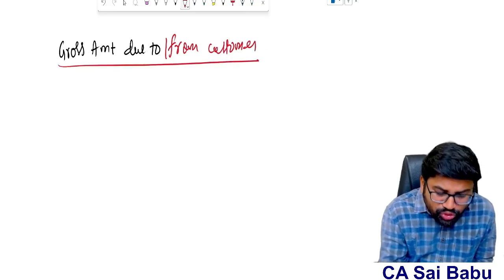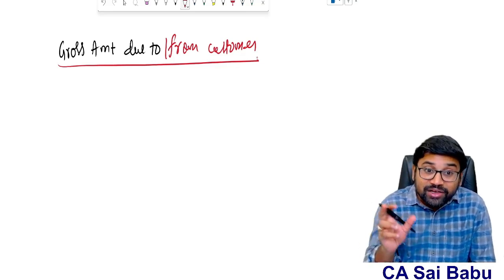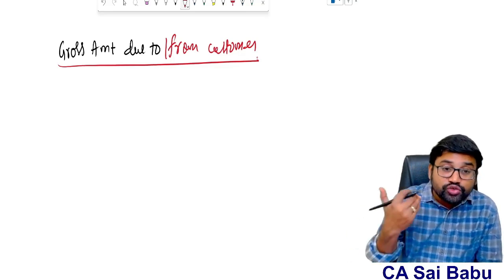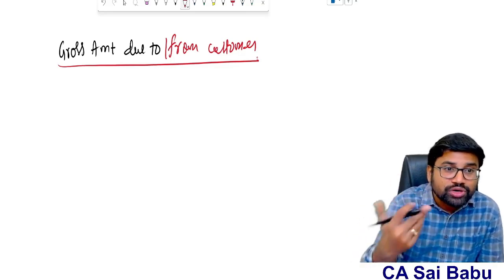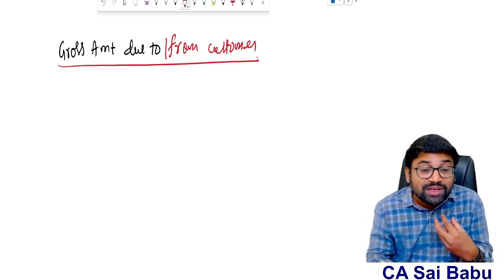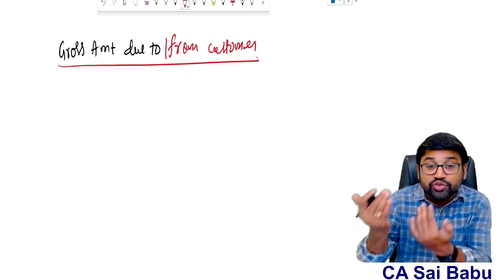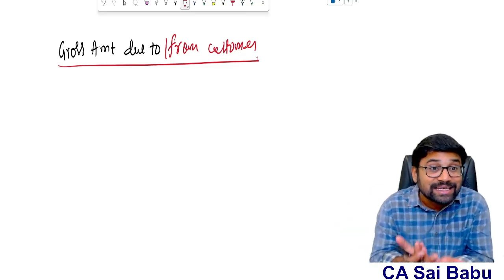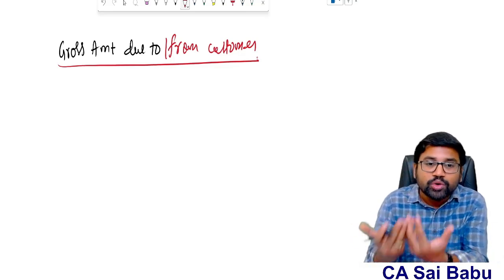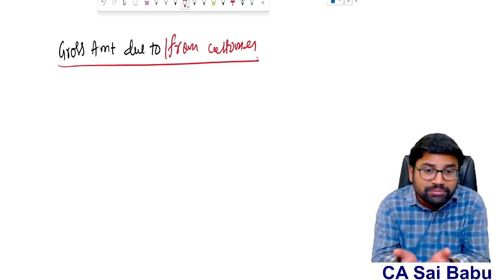Sir, generally the amount is due from customer. Why would we owe an amount to the customer? I will tell you. As a contractor, at the end of the year, I need to check whether any gross amount is due from customer or gross amount due to customer. See, if amount is due to customer, then that will be my liability. As a contractor, that is my liability. If amount is due from customer, that is my asset. That I will recognize as an asset in my balance sheet. Correct? Simple. If amount is receivable from somebody, it is my asset. If I owe amount to them, that is my liability.